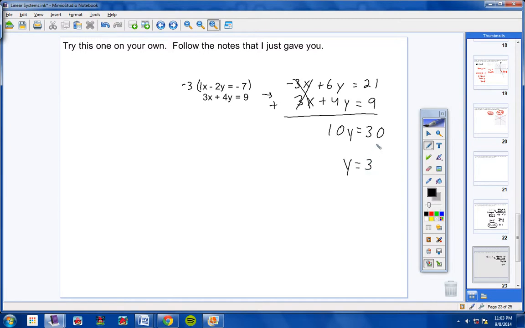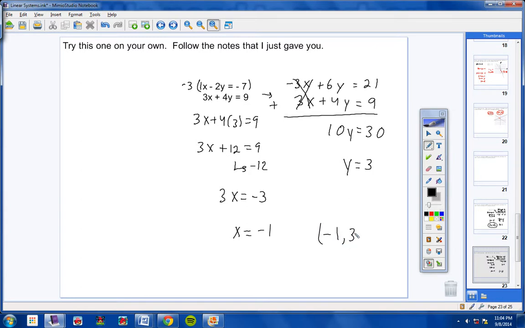Okay, there we go. Now let's come over to this equation here, and let's substitute 3 in for y. So 3x plus 4 times 3 equals 9. So next we have 3x plus 12 equals 9. Now bring your 12 over and make it a negative 12. 3x equals negative 3. And then divide both sides by 3, and x equals negative 1. So your final answer should be negative 1, comma 3.